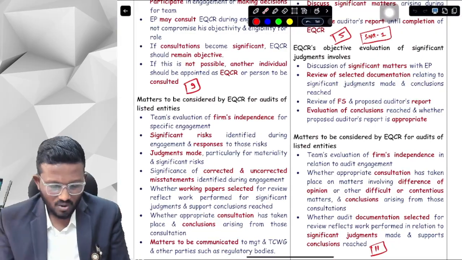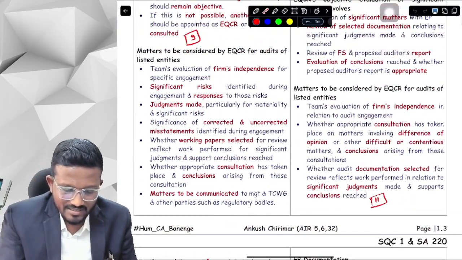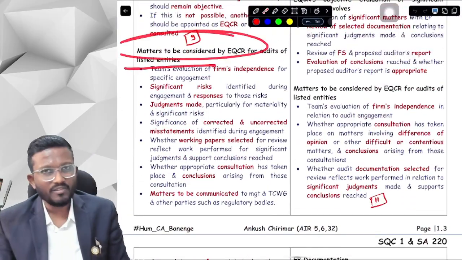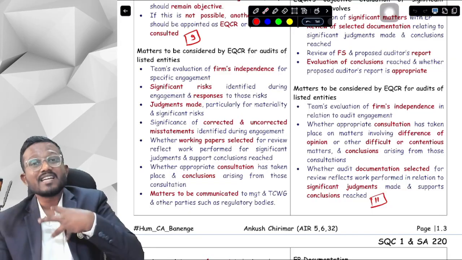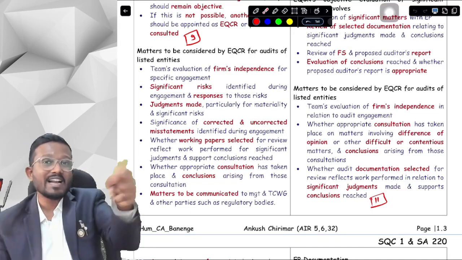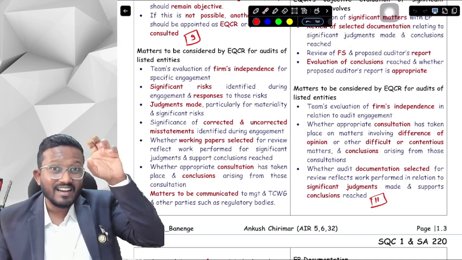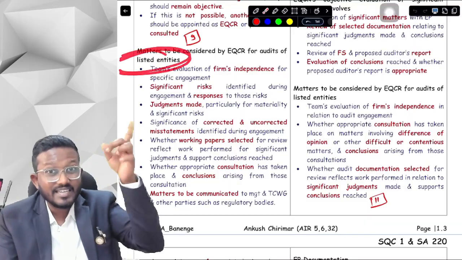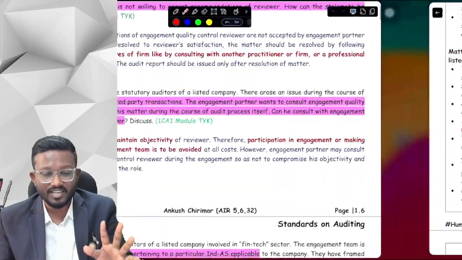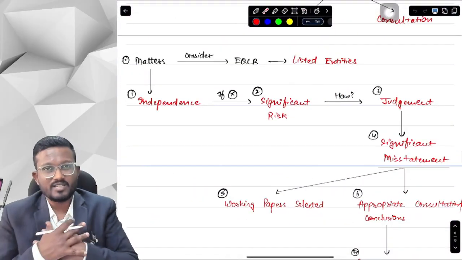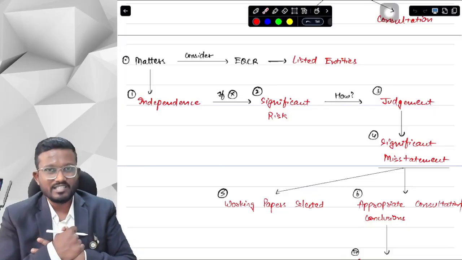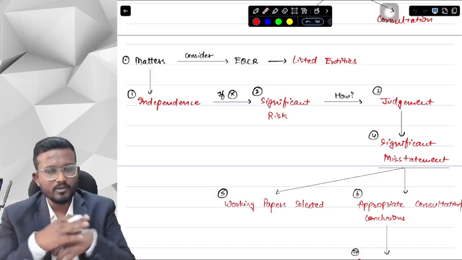Now the next thing is, what are the matters that need to be considered by the EQCR for audit of listed entities? What does the EQCR actually do? What are the matters that as an EQCR I need to consider when I am auditing a listed entity? Here it is specifically mentioned listed entity. In the case of listed entities, all these things are considered by the EQCR. So first of all, as an EQCR, I have to review significant judgments. This is my overall responsibility.